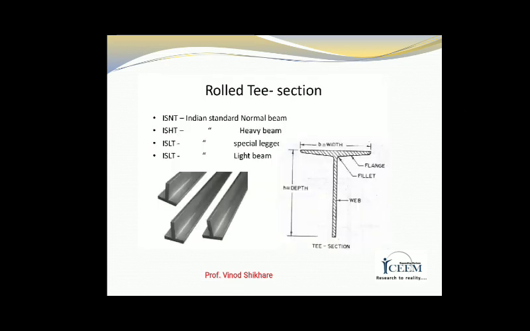Then rolled T sections. Indian Standard normal beam. The T sections are mainly used as a beam.